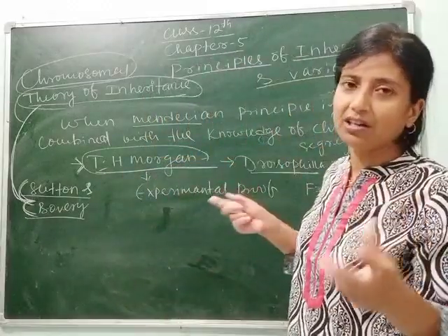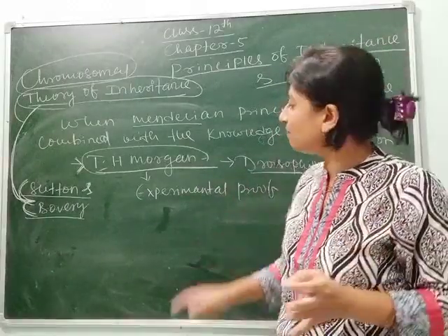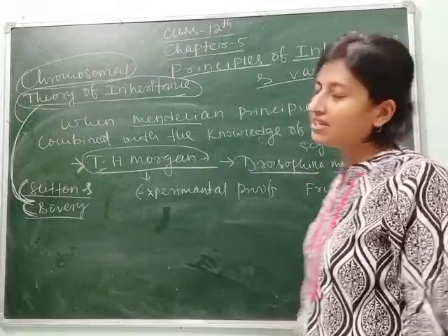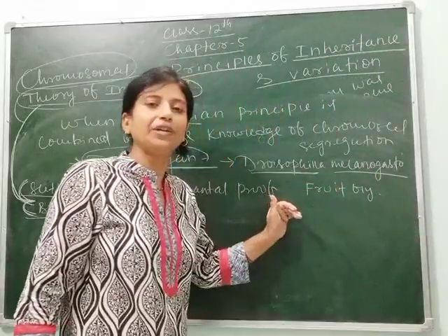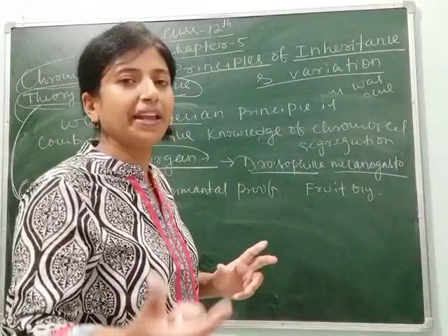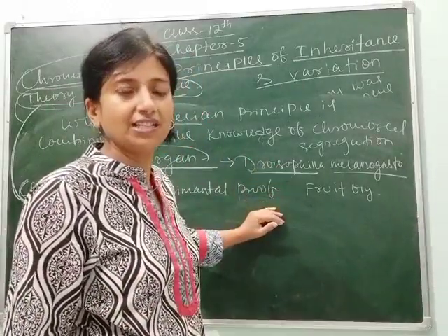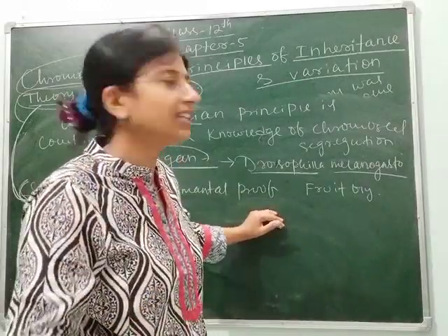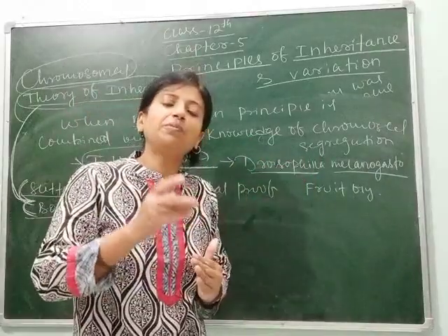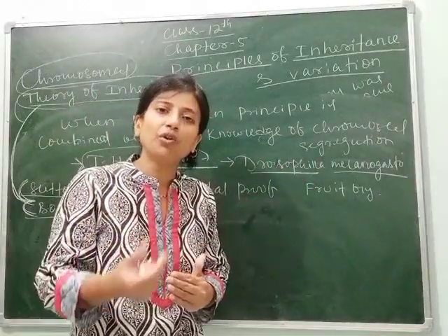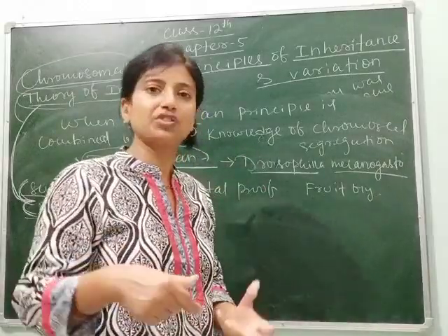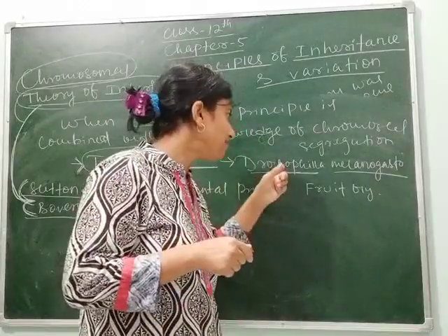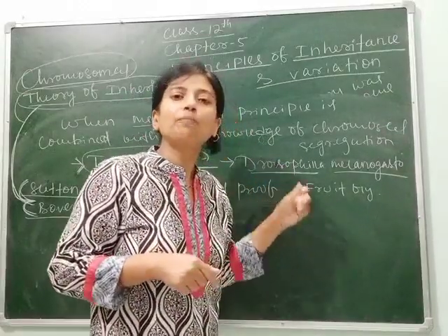But if sexual reproduction occurs, self-cross means no variation can be seen. Here Morgan took Drosophila melanogaster for his experiment as they reproduce sexually, and he wanted to know how sexually reproducing organisms transfer their genetic characters to the next generation, whether they will follow Mendel's dihybrid or monohybrid cross, and whether the phenotypic and genotypic ratios will be the same. Like Mendel worked on the pea plant, T.H. Morgan worked on the fruit fly.